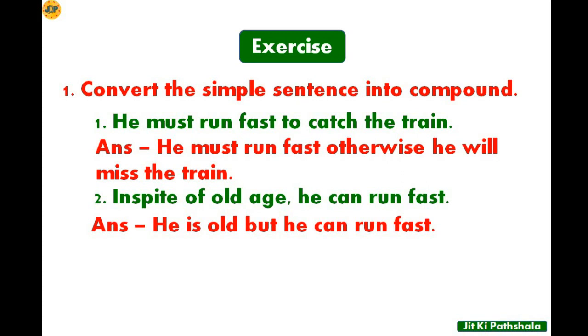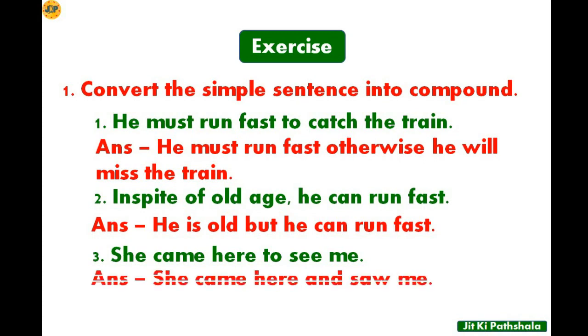Okay, now let's move on to the next question, and that is number 3. She came here to see me. So what will be the compound sentence of this sentence? So here is the answer. He came here and saw me. So this is the way how you can convert a simple sentence into compound. Just you have to remember the rule. Remember that a compound sentence has 2 independent clauses, and take the help of the coordinating conjunction. But remember not to change the meaning.